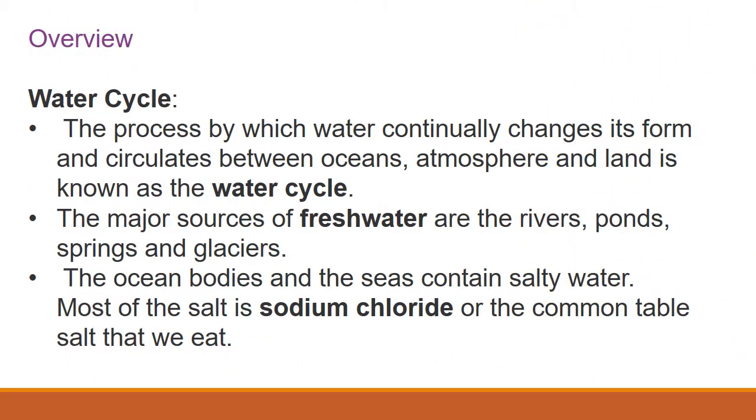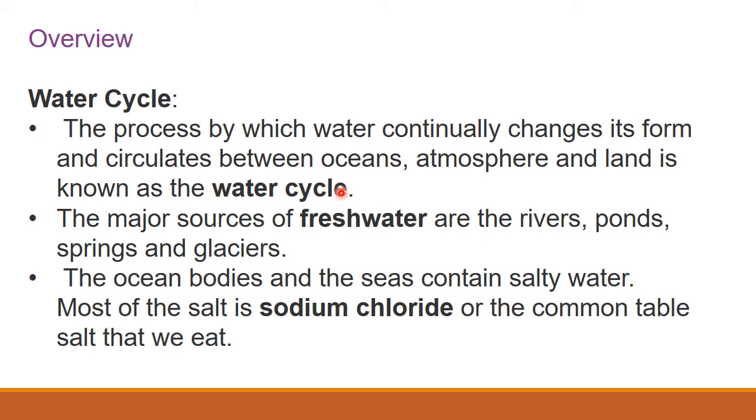So first, what is the water cycle? The process by which water continually changes its form and circulates between ocean, atmosphere and land is known as the water cycle. So water changes its form and moves from the ocean to the atmosphere, then again to the land, then again to the ocean.